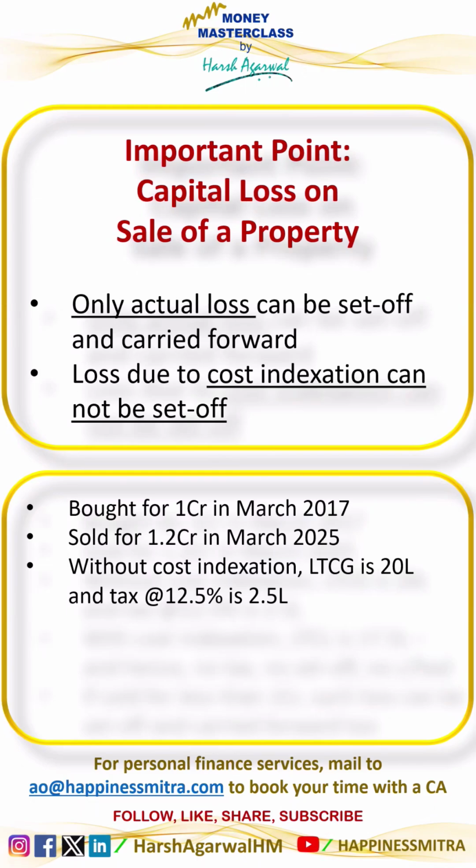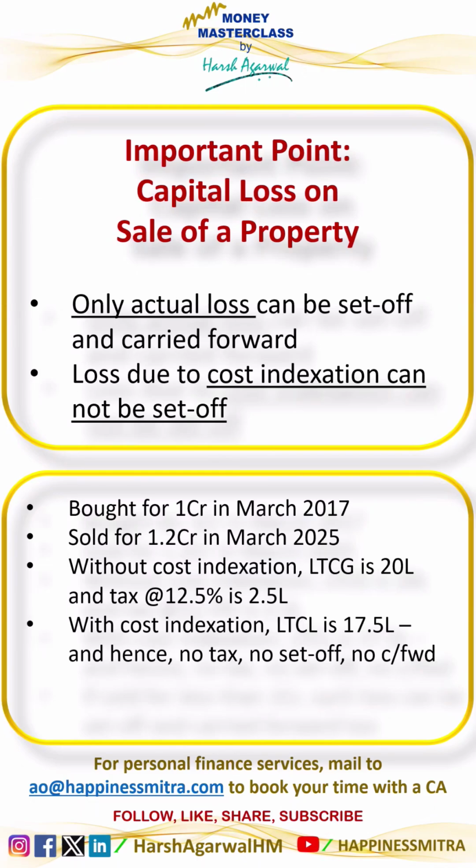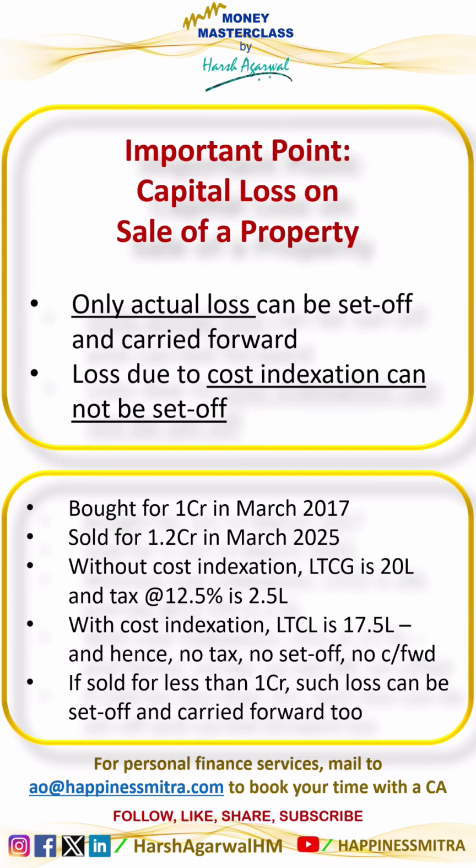Now to save this tax, you choose the option of cost indexation, then the long-term capital loss would be 17.5 lakh. Hence, there would be no tax payable. But remember, this 17.5 lakh is not an actual loss, so it cannot be set off, neither can it be carried forward. If sold for less than 1 crore, then obviously it would be a genuine, actual loss, and such loss can be set off and carried forward too. Anyway, for property purchased after 23rd July 2024, this indexation option is not there.